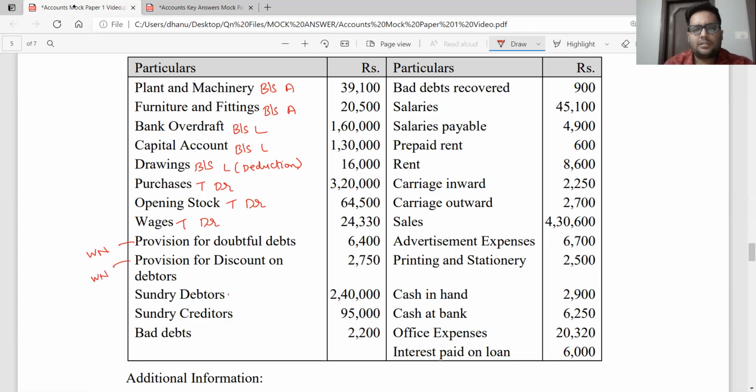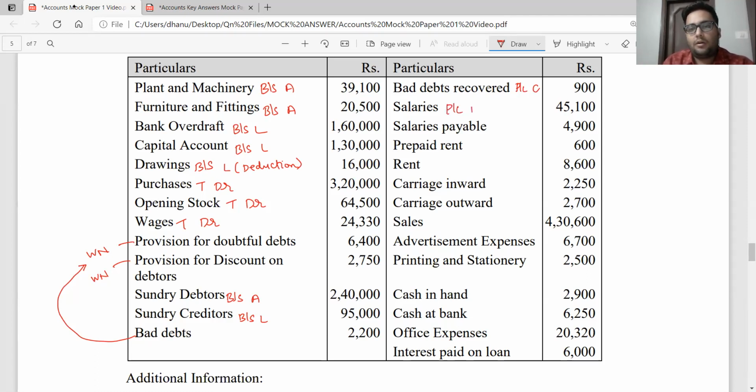Okay, sundry debtors, where do we show, sir? Balance sheet asset side. Sundry creditors, balance sheet liability side. Bad debts, now if provision exists in the trial balance, bad debts will be taken in the provision account. If provision does not exist, bad debts will be shown in your profit and loss account. Now here, because provision is existing, this bad debts will be taken under the working note for provision for bad debts. Bad debts recovered, show it in your P&L account on the credit side. Bad debts recovered is an income, or you can say it is a cancellation of a previous expense. So it will be shown on the credit side in the P&L account.